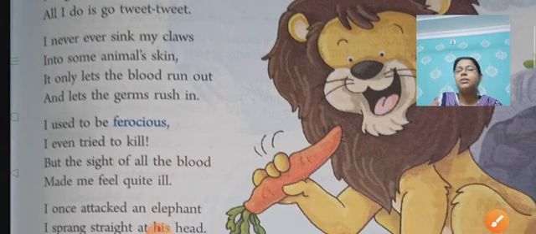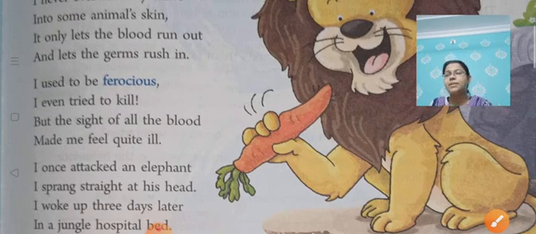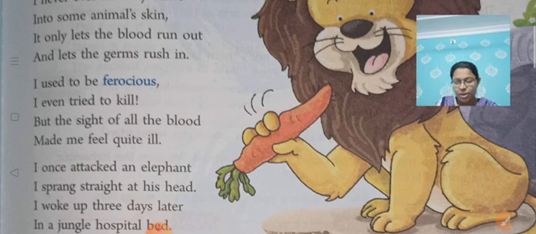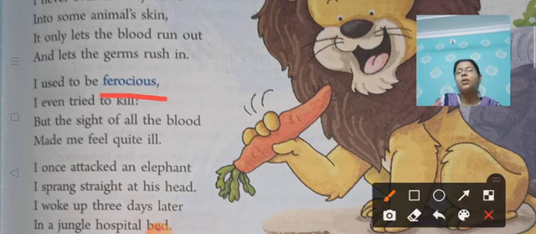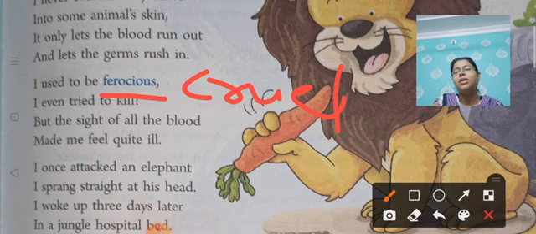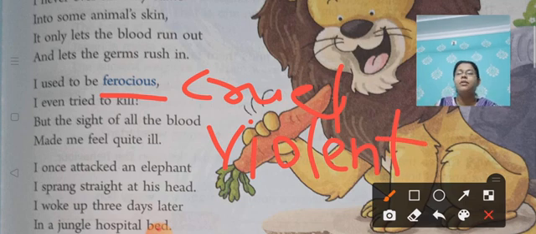Now let's see the third stanza. What does the lion say? It says that I used to be ferocious. Ferocious का मतलब क्या होता है? Fierce, cruel, violent, right? It never thinks about the animal in front of him. It just wants to kill that animal and eat it up, right? That he was before he turned into a vegetarian lion. He used to be ferocious. That means in the past he used to be very ferocious, very cruel and violent.